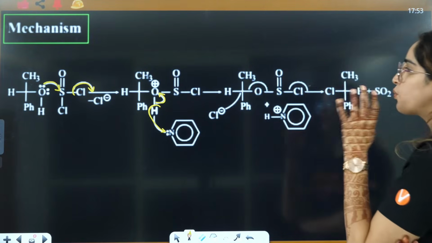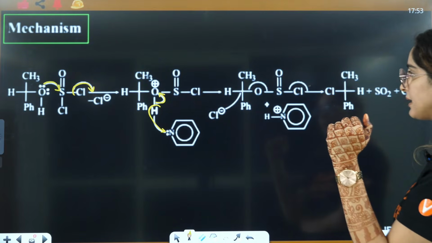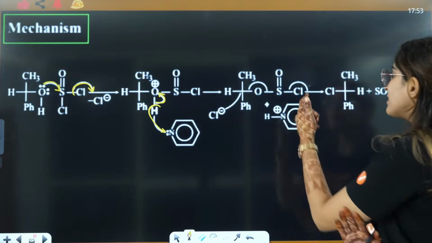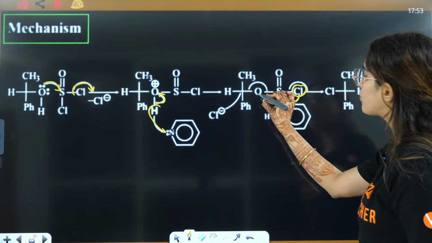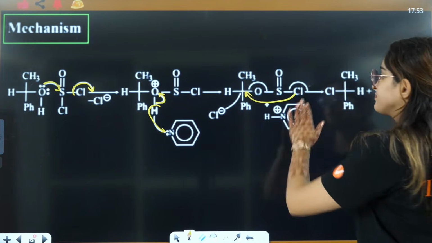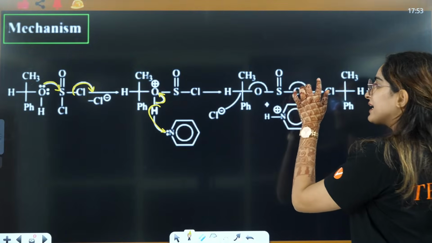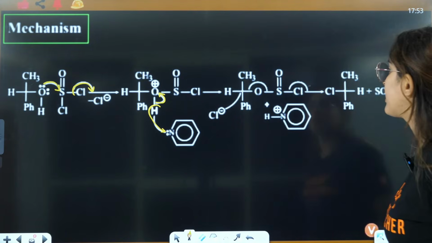Now can you see one thing? There, the internal Cl was attacking this electron deficient site. Now this internal Cl is not able to attack this electron deficient site.